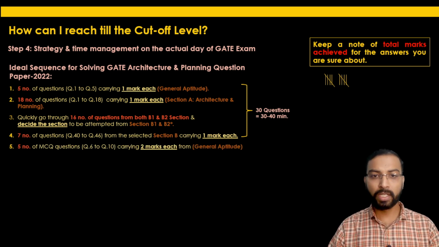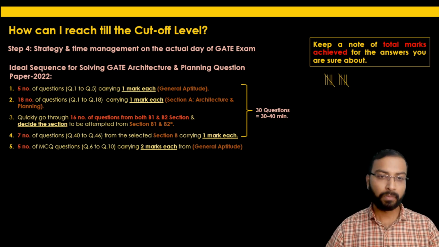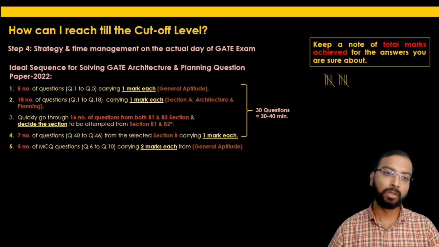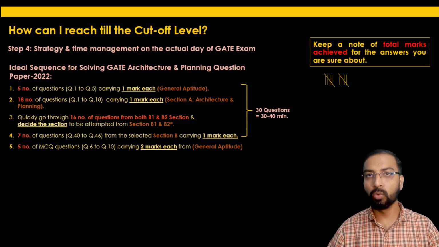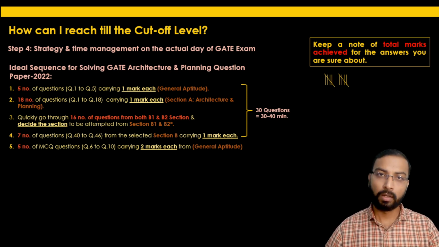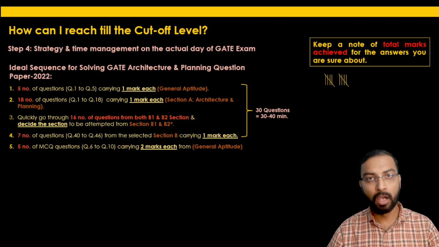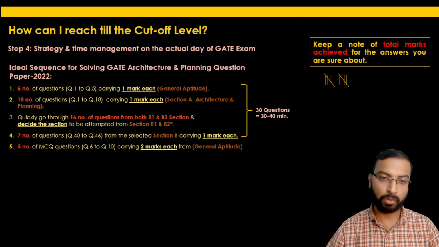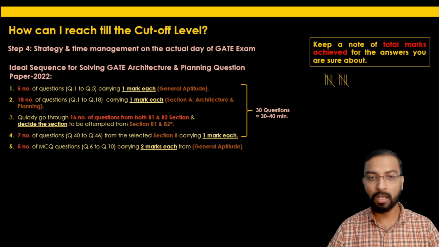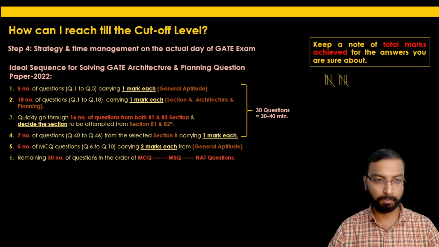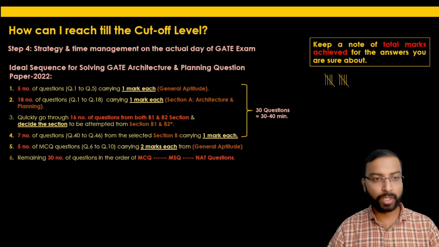For the rest of the question paper, after solving these 30 MCQs carrying 1 mark each, you should attempt the MCQs of the general aptitude section, which carry 2 marks each. That means questions 6 to 10, these 5 questions will carry 2 marks in the general aptitude section. So after solving these 30 questions, this should be the next choice for solving.